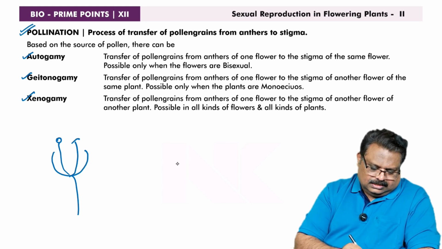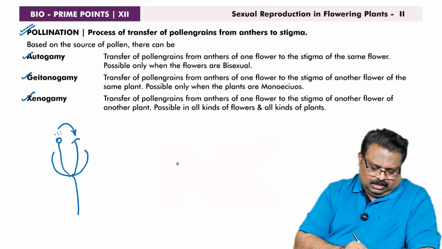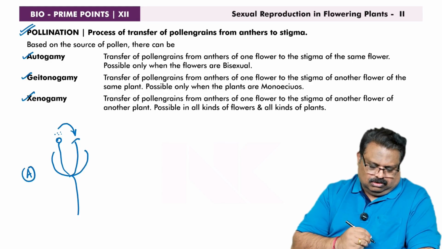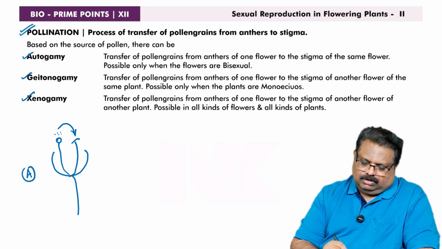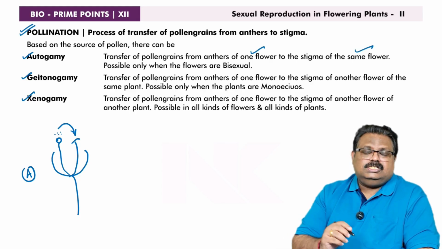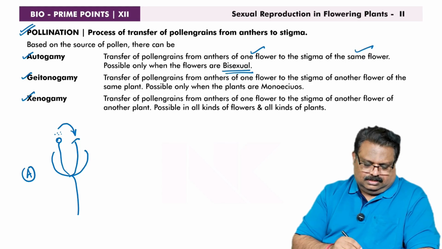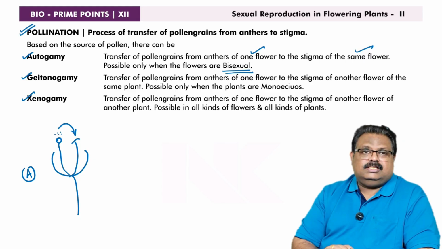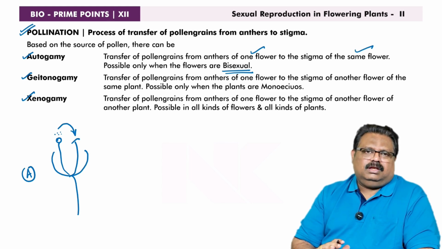So if the pollen grains are transferred from anthers of one flower to the stigma of the same flower, that condition is called autogamy. This kind of pollination is possible only when the flowers are bisexual. If the flower is unisexual, having either androecium alone or gynoecium alone, autogamy is never possible.